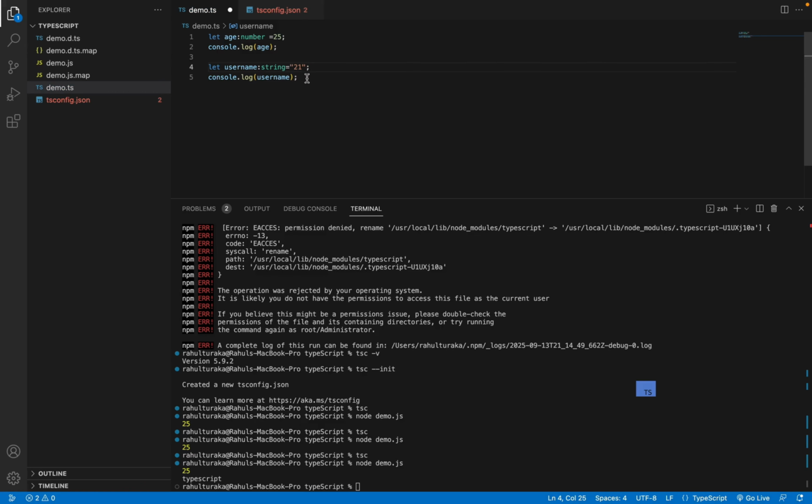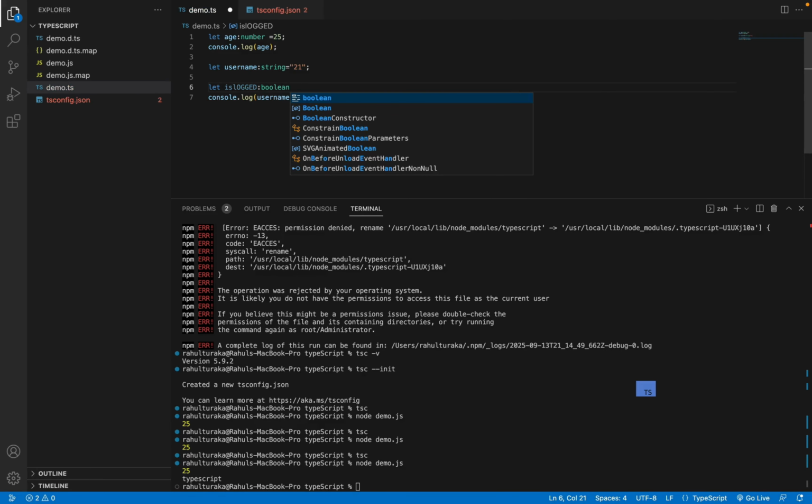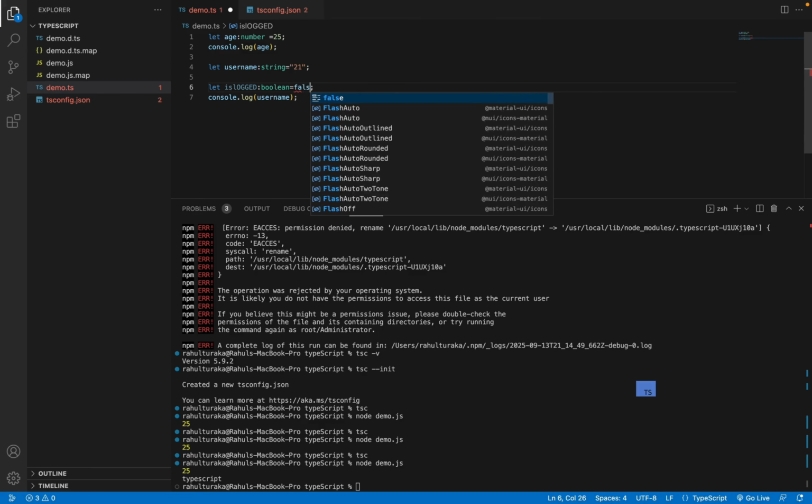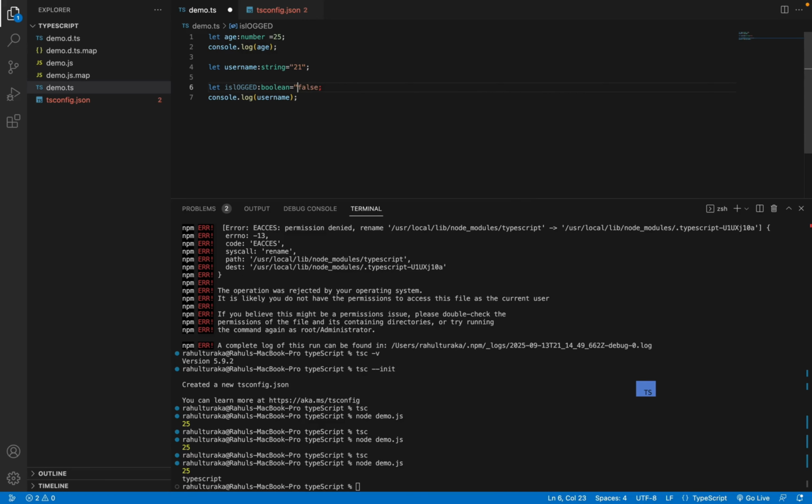Like this, we will see a boolean value, something like isLogged. With boolean, I can only set true or false here. Apart from this, if I give any value like a string or a number, it will throw an error, like the type string is not assignable to the type boolean. So like this.